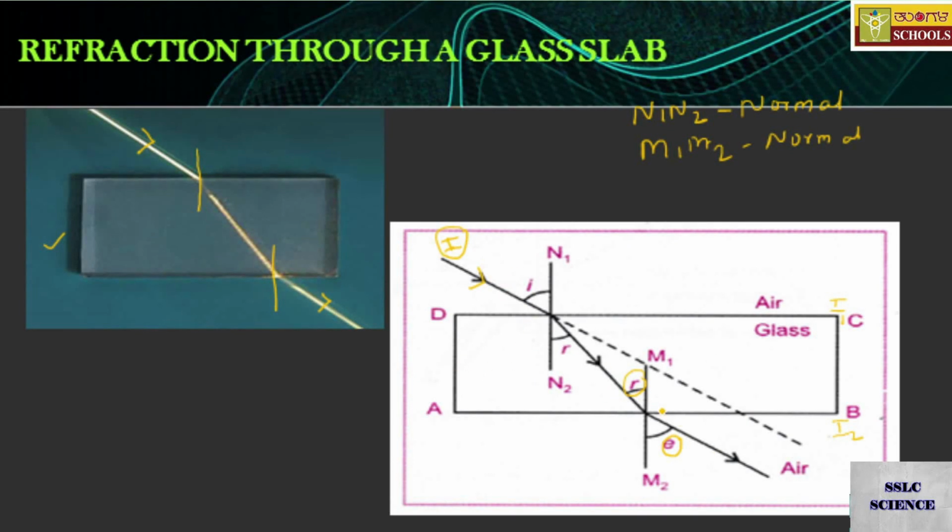You can compare this and this, no problem, they are parallel. Better you compare here only. So the light gets refracted twice as it is traveling through the glass slab. From the glass slab, the light refracts twice. So this is all about refraction of light through a glass slab.